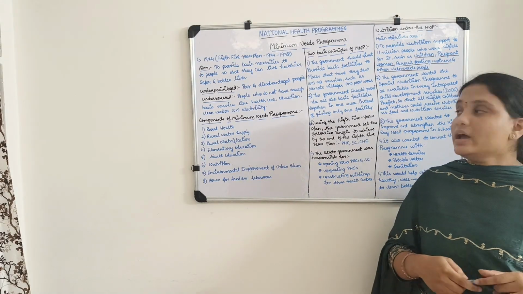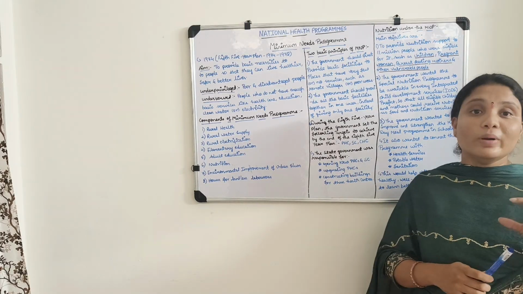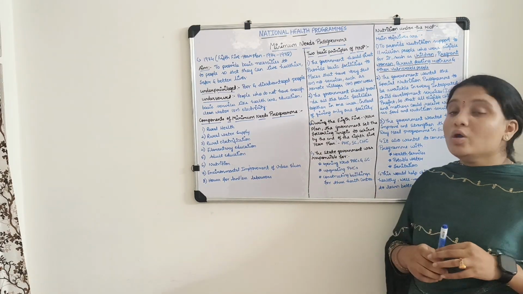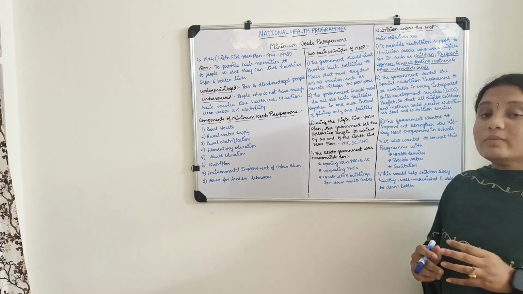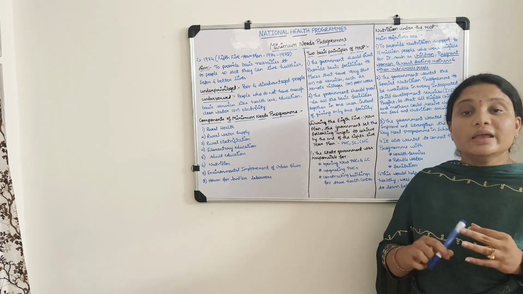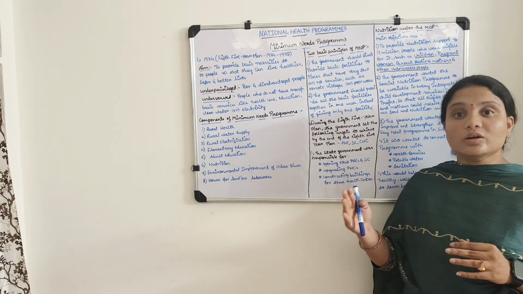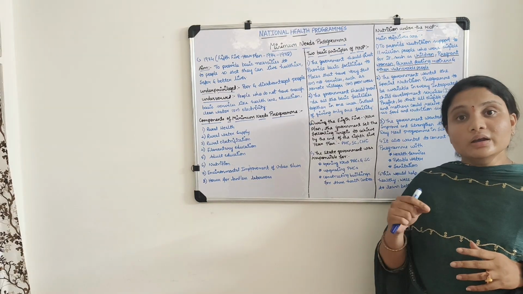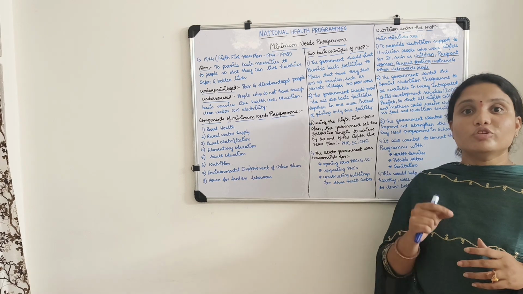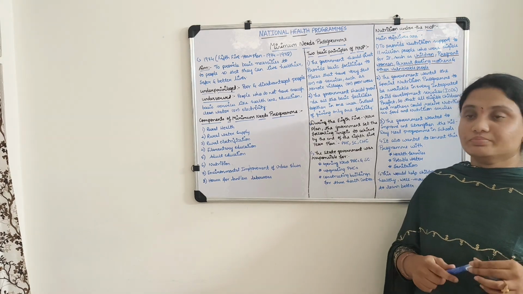And next, during the 8th five-year plan, the government set targets to achieve by the end of the 8th five-year plan. What are those targets? To establish the primary health center, sub-center and community health center. In plain areas, there should be one primary health center for 30,000 population. But in tribal and hilly areas, there should be one primary health center for 20,000 population.